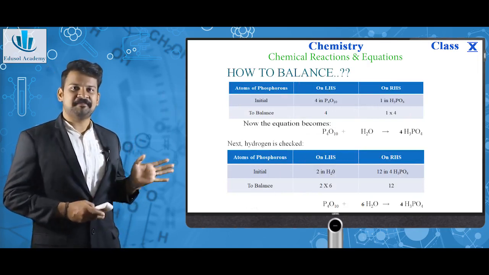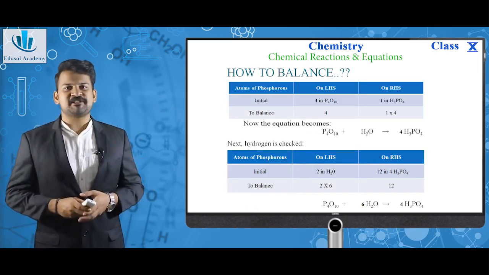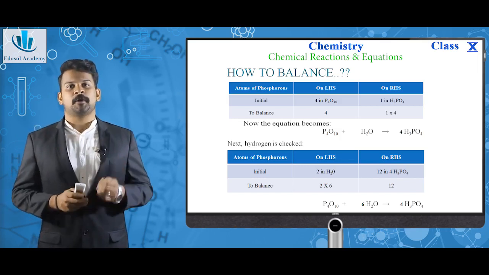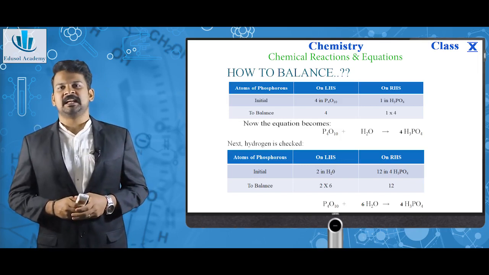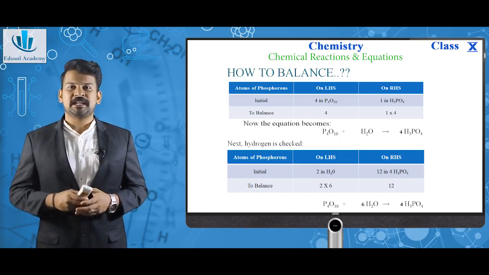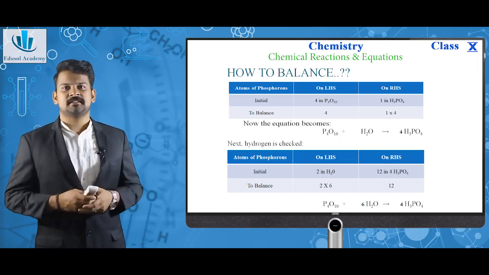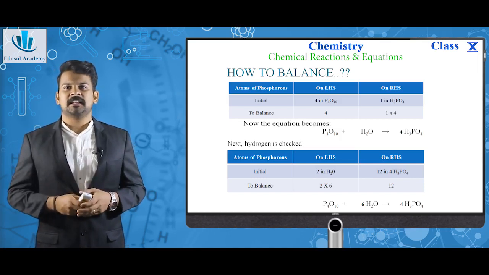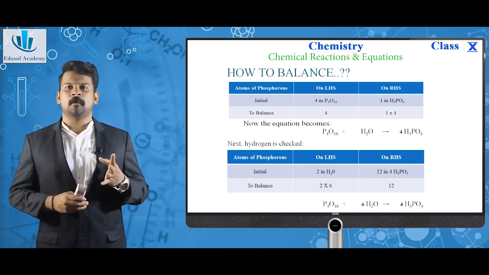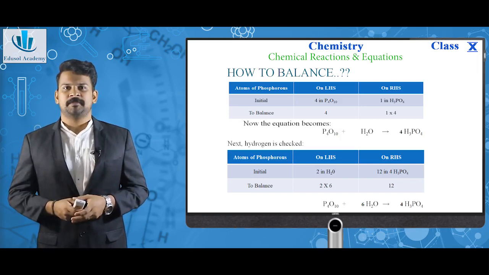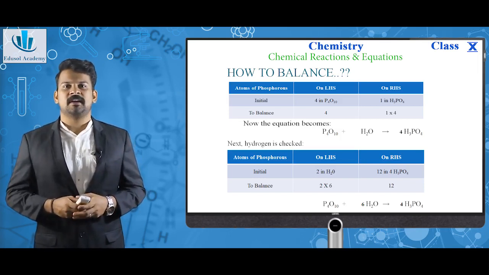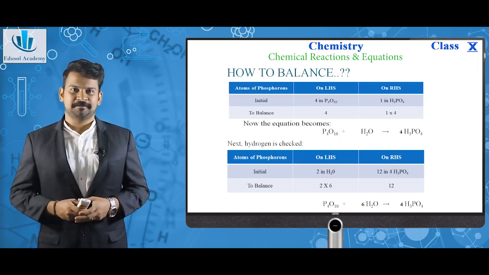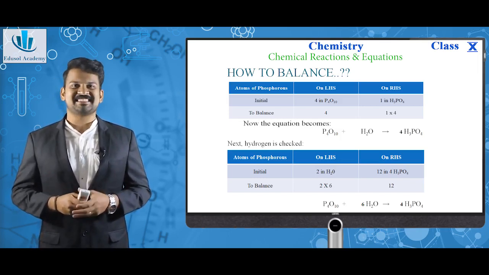As you can see here, on LHS in initial stage, there are 4 phosphorus atoms, and on RHS there is only 1 phosphorus atom in H3PO4. So we need to balance the phosphorus on RHS. For this, we are multiplying the right hand side by 4 for H3PO4. Now the equation becomes P4O10 plus H2O giving 4H3PO4. Now phosphorus is balanced.